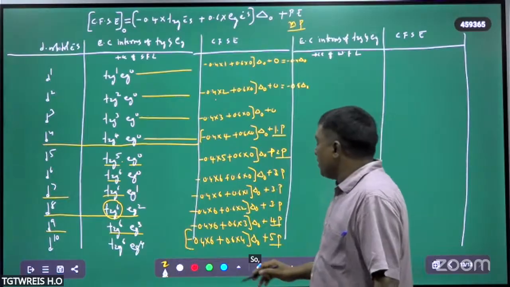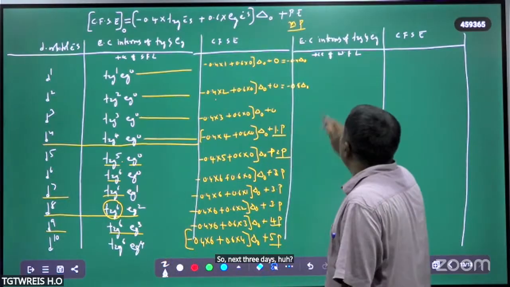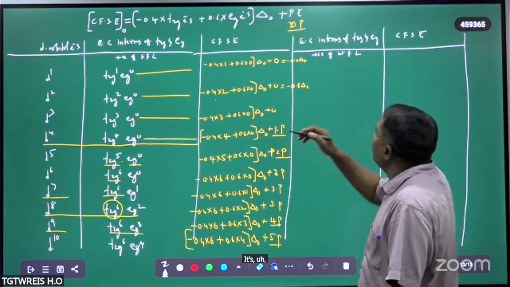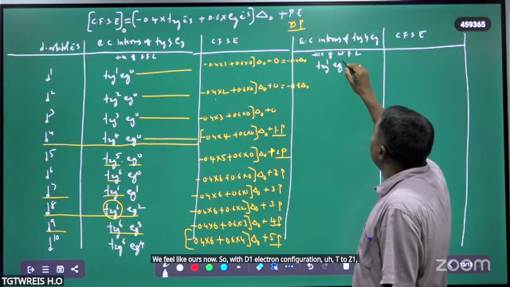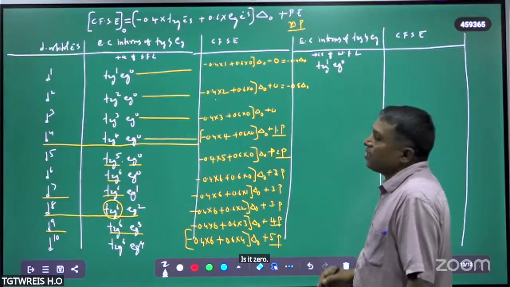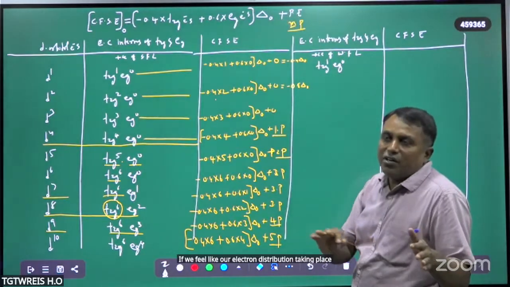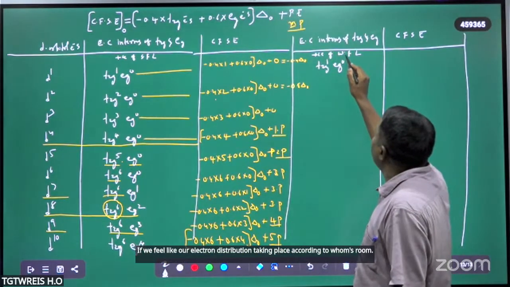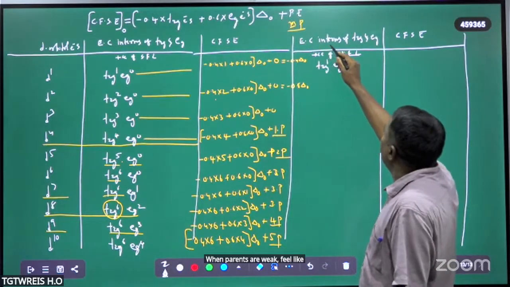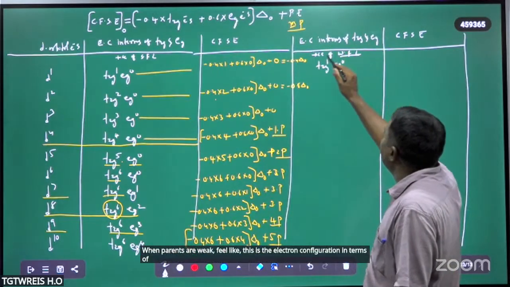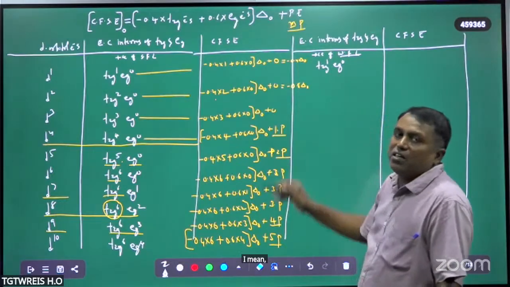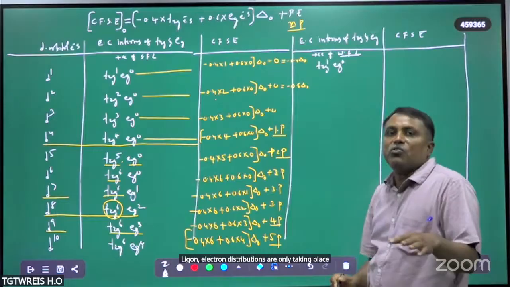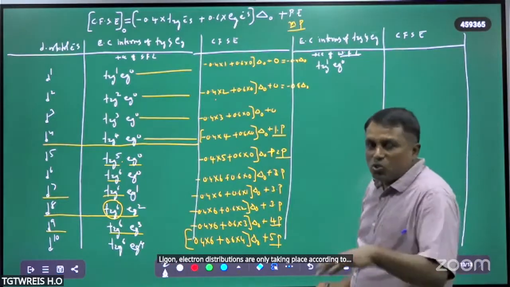So next it is with weak field ligands now. So with d1 electron configuration, t2g1 eg0. With weak field ligands, electron distribution takes place according to Hund's rule. So in the presence of weak field ligand, this is the electron configuration in terms of t2g and eg.